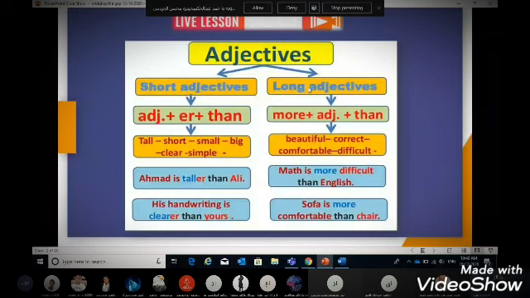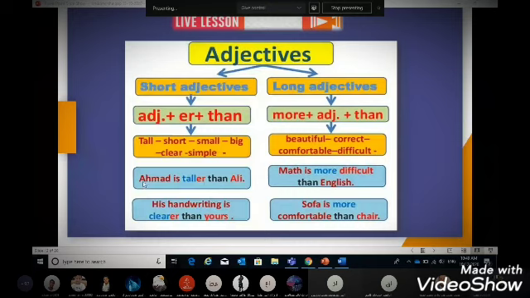And we have long adjectives. Okay, for example, beautiful, intelligent, expensive. So these are long adjectives. Okay, with short adjectives, we just add er to compare. For example, tall, taller, short, shorter, small, smaller, big, bigger, clear, clearer, simple, simpler.